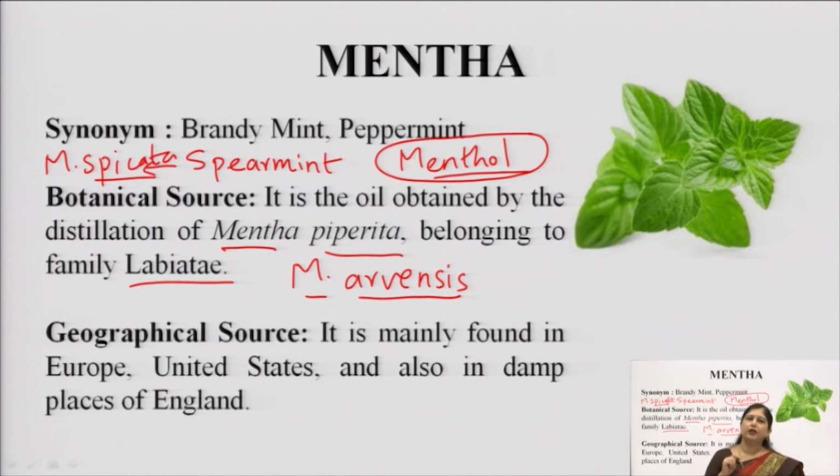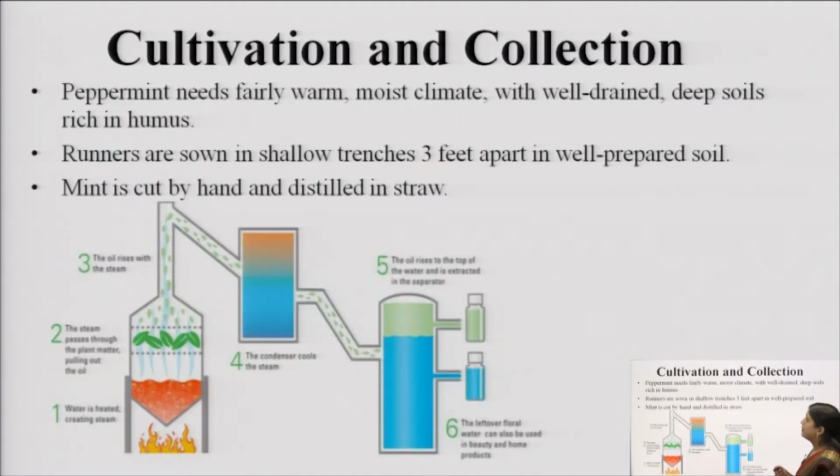Now the geographical source of Mentha piperita, basically peppermint: it is found in the European countries, in the United States, and in many damp places, specifically in Europe. It grows wild, like in our India we have many plants which grow wild, like vinca. In the same way in England mentha grows as a wild plant. So it is a European drug.